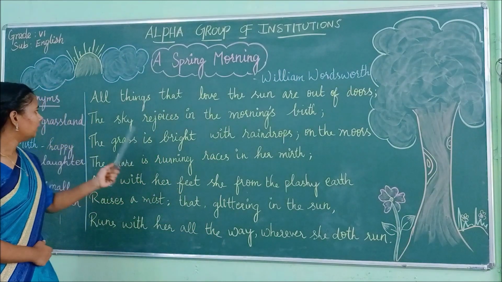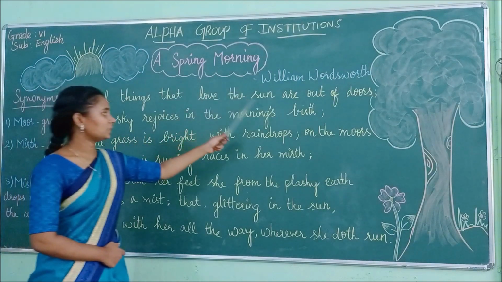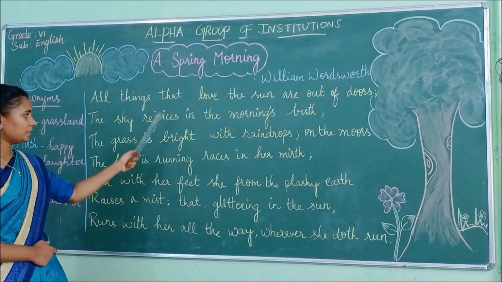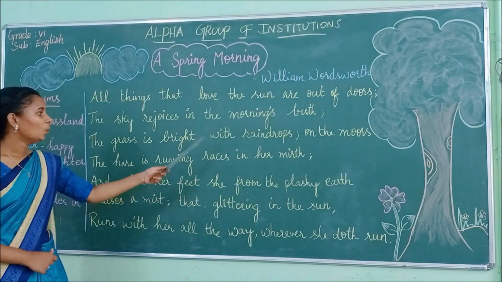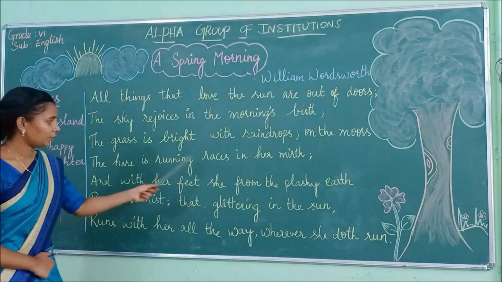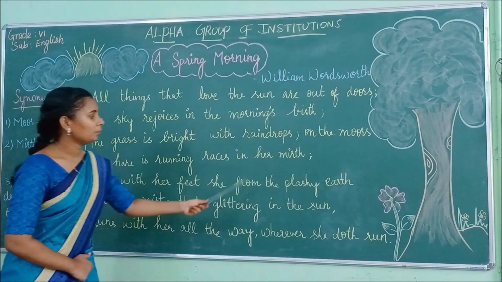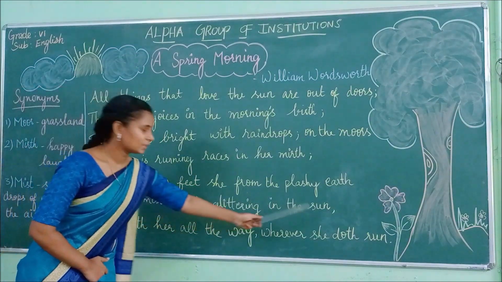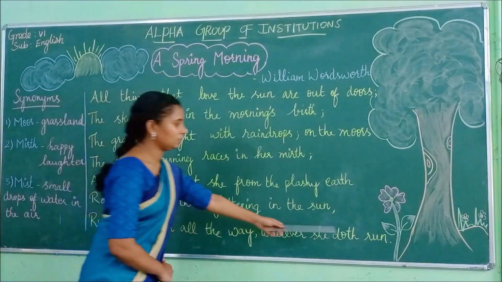Okay, children, listen, I shall read it again. All things that love the sun are out of doors. The sky rejoices in the morning's birth. The grass is bright with raindrops on the moors. The hare is running races in her mirth, and with her feet she from the plashy earth raises a mist that, glittering in the sun, runs with her all the way wherever she doth run.